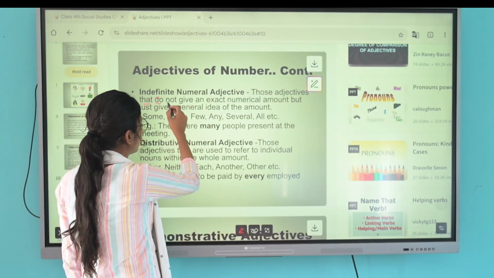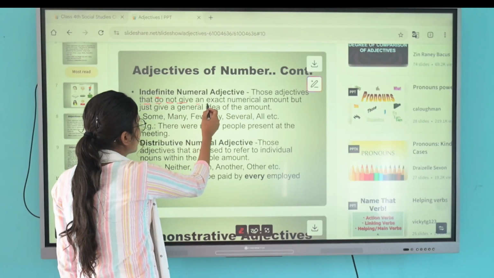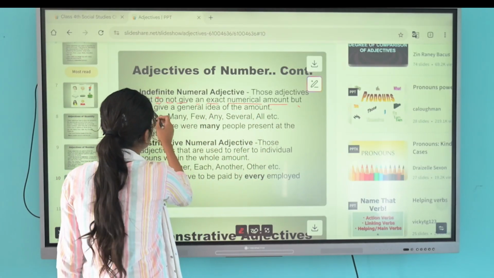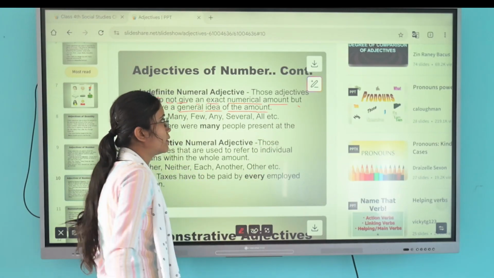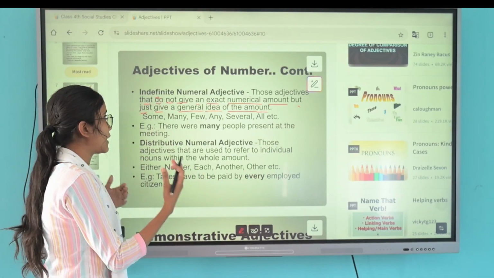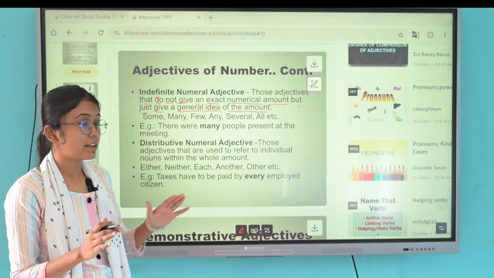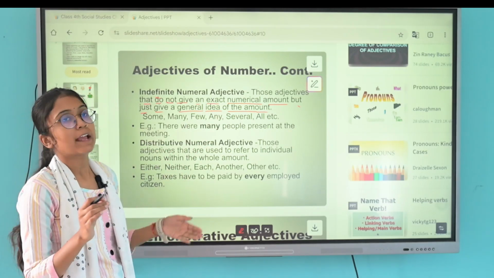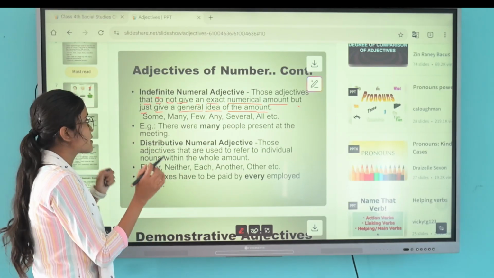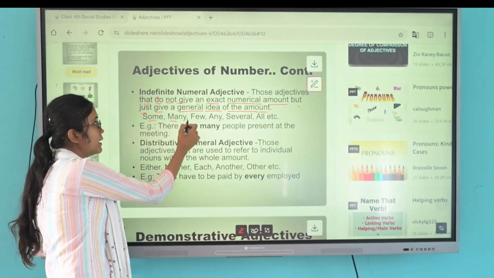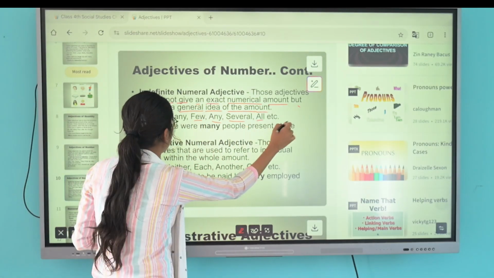Those adjectives that do not give an exact numeral amount but just give a general idea of the amount. It does not give the exact numeral amount, it just gives an idea of the amount. Let's see some examples. What are they? Some, many, few, any, several, all, etc.